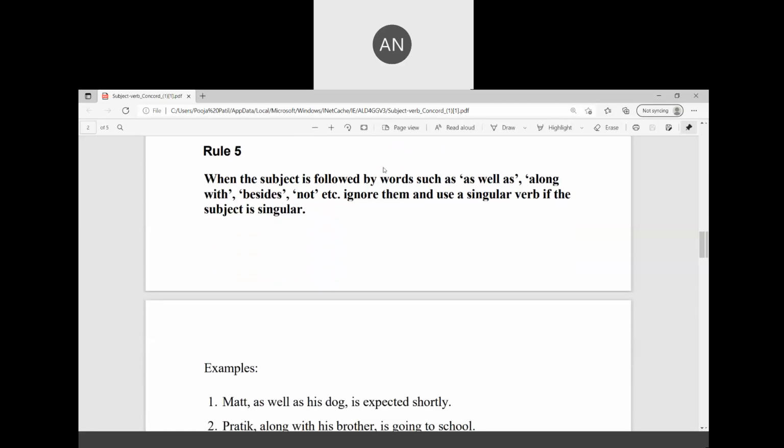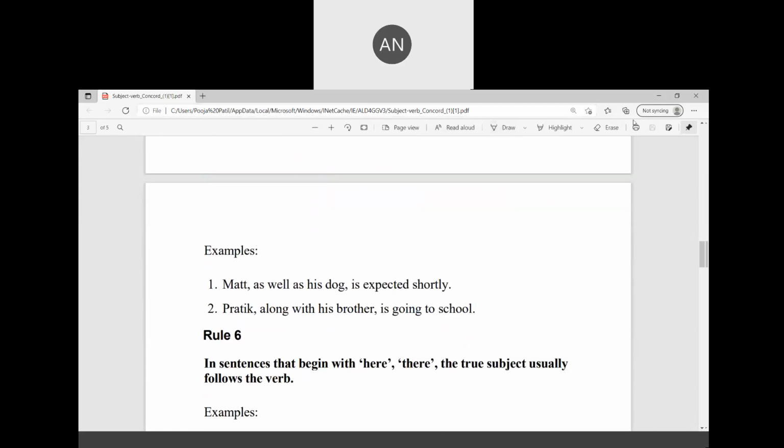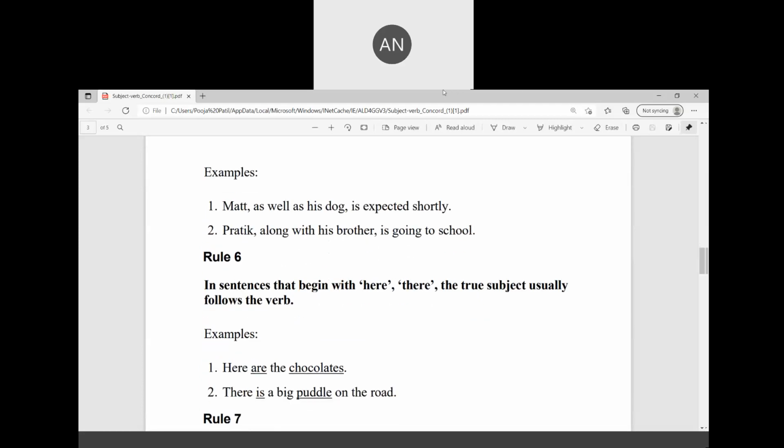With examples, we can understand better. Matt, as well as his dog, is expected shortly. So, if you look at the sentence, Matt also is expected, dog also is expected. But what does the rule say? Scroll it down. Show us the rule once again.